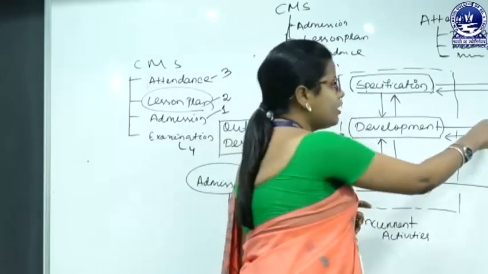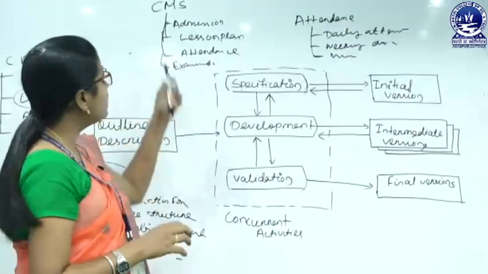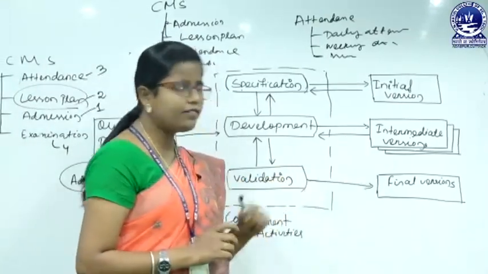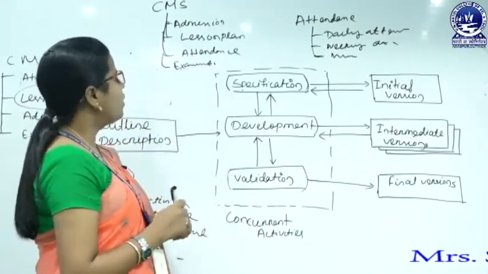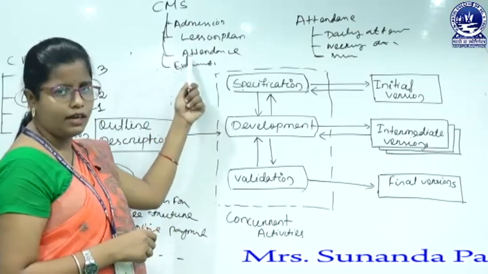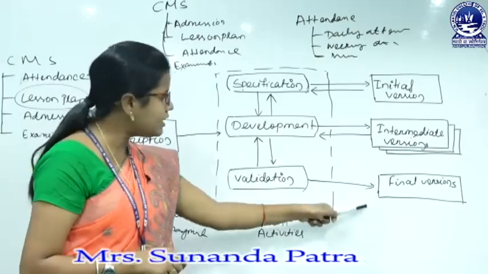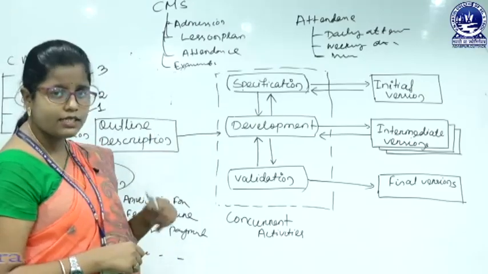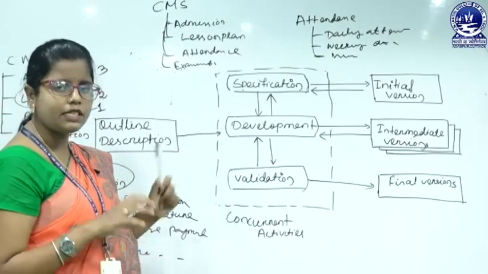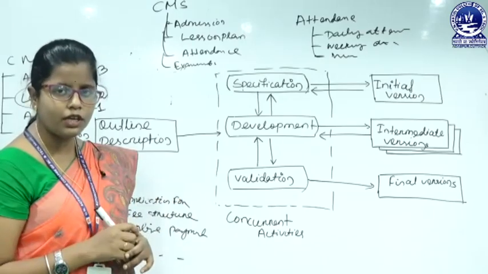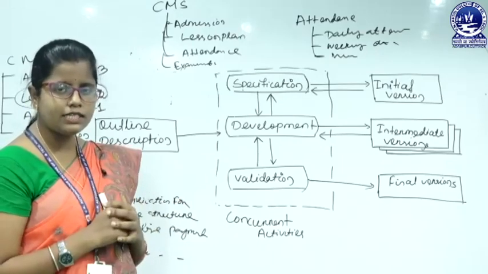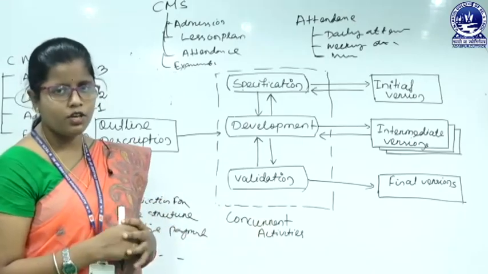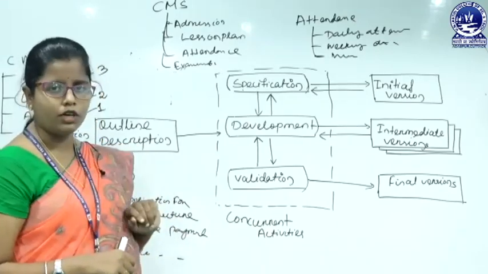So, the initial version is what? When we got the CMS and the admission only. The intermediate versions are what? Where we got the lesson plan and the attendance. And the final version is what? Where we got the examination. So, after getting the examination into the CMS, now we have a complete software that we need to test, and now our software is ready to deploy to the customer. So, this is the incremental model.